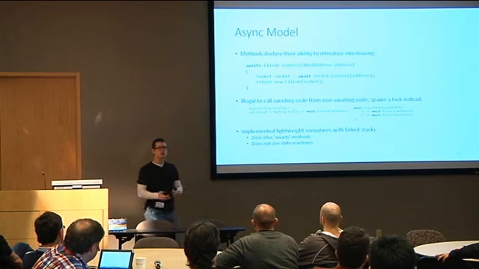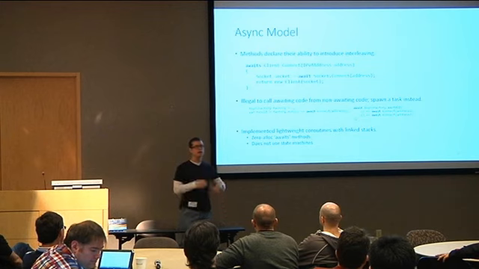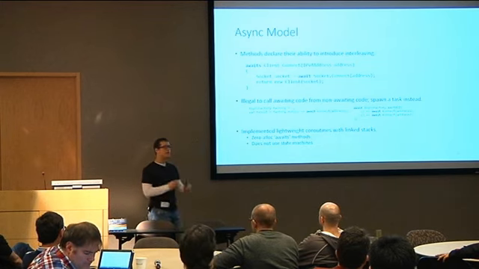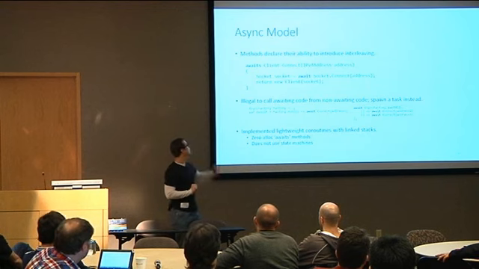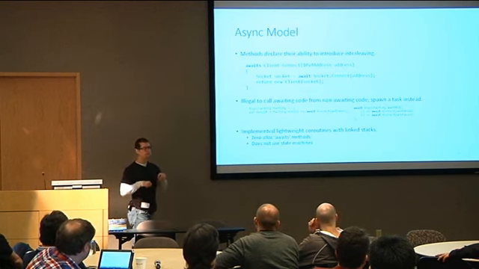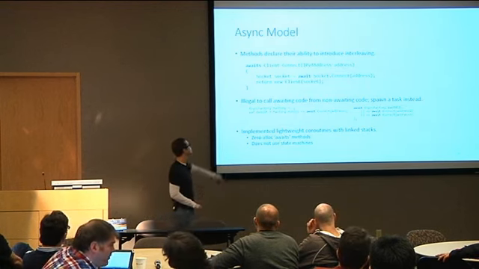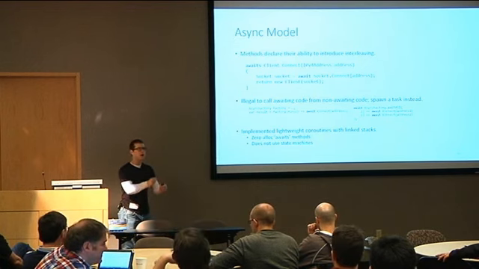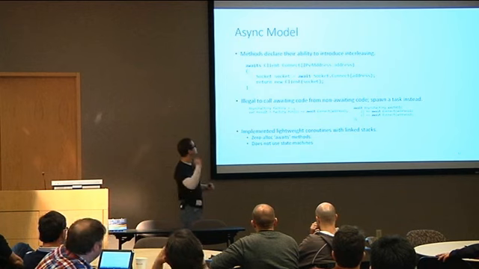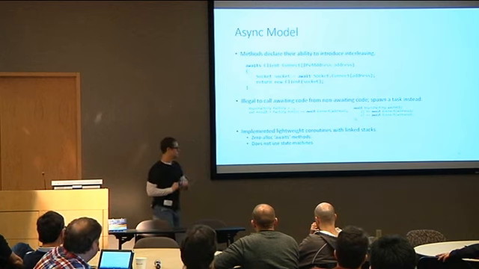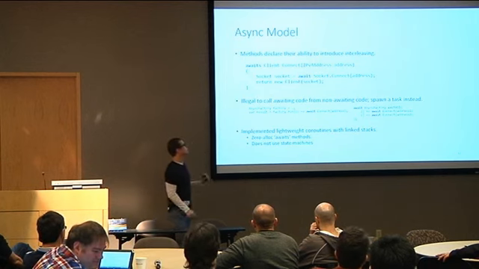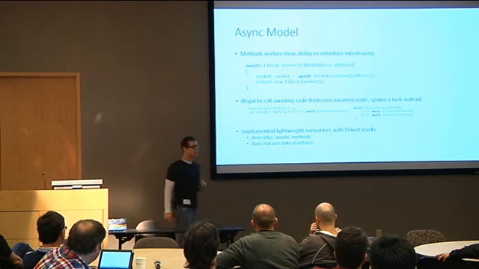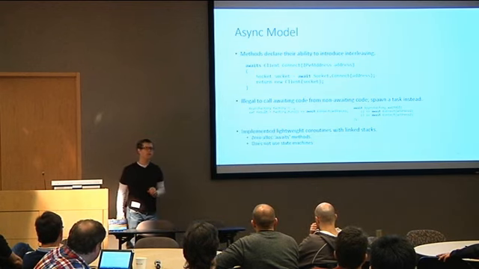Our basic model is, like I said, Midori is non-blocking. Any blocking call is always done through continuations and callbacks, and it's very explicit in our code. If your method can block, essentially it's going to do I/O or something of that nature, your method must be awaits. Awaits is saying, I have the potential to block on an unresolved promise or task of T. And calling any method which blocks is also explicit. You must annotate it with await, saying, this is a potential point of interleaving in my code base.